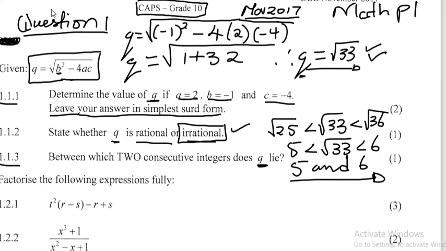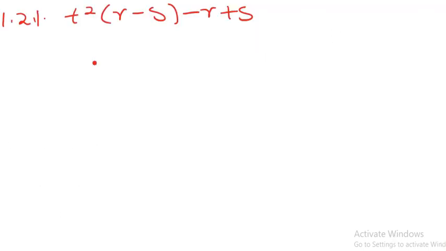All right. Now let us move on and answer the next question. For the next question, I think we're going to need a very clean page. It says factorize the expression fully. Okay, so what we are going to do is to factorize the expression fully. All right, so this is what we are having on 1.2.1. It says t squared open bracket r minus s close bracket minus r plus s.